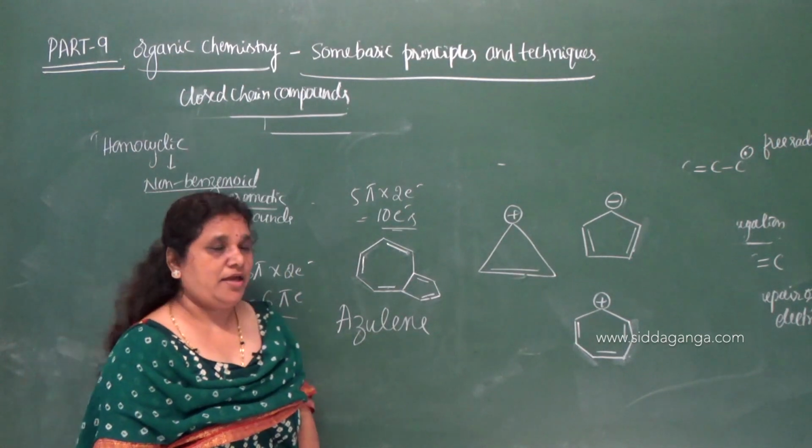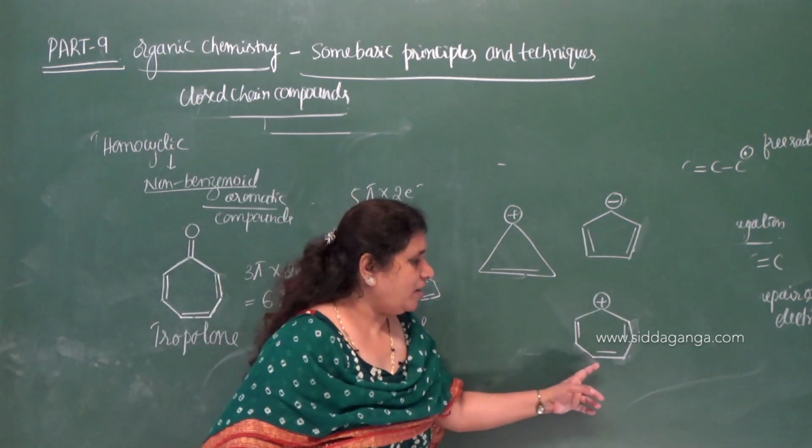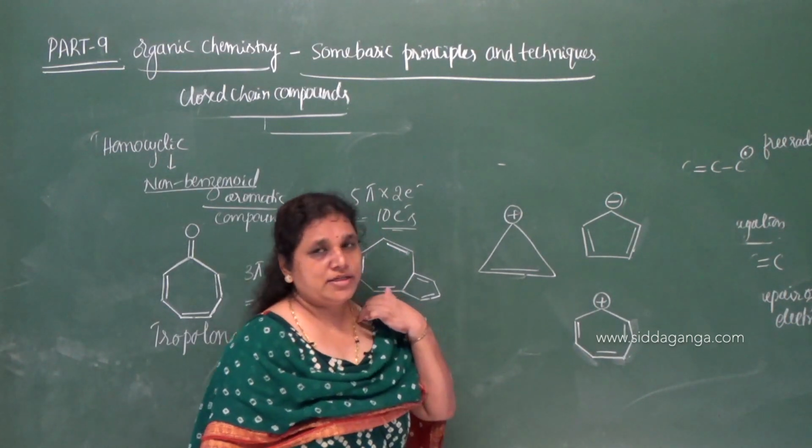So cycloheptatriene is not aromatic, but the cation of cycloheptatriene is aromatic. So now what is the name of this?